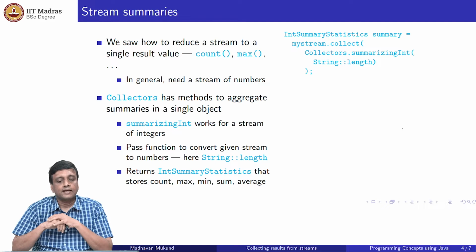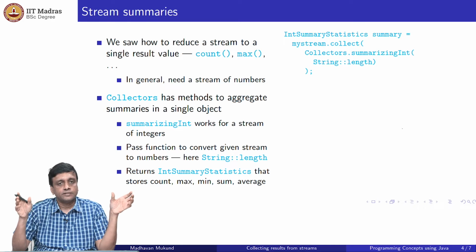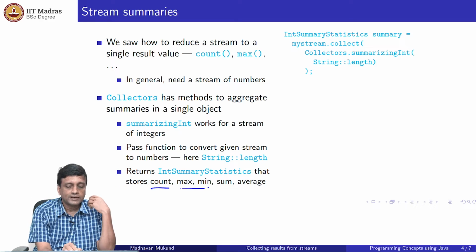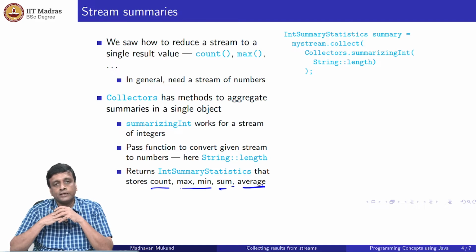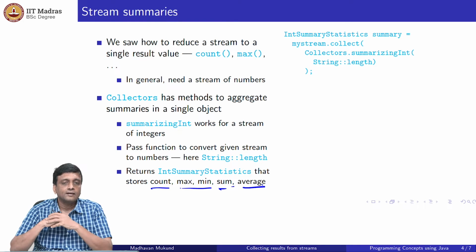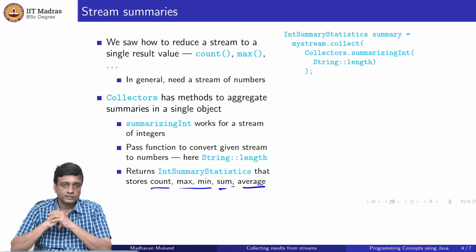So, collectors has a method to collect all this, right. So, there is something, for instance, called summarizingInt. So, summarizingInt takes a stream of integers and collects the summary things, right. So, the summaries that you get are the count, max and min, the sum and the average. So, since these are integers, sum makes sense, and since you have count, average makes sense, right. So, of course, the problem is you need numbers. So, how do I construct a summary of something like a stream of strings? Because I can't think of a sensible way of computing the average string, for example.